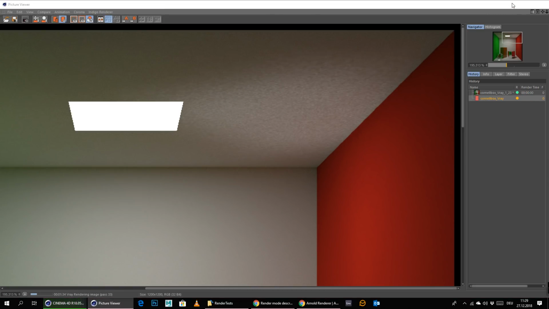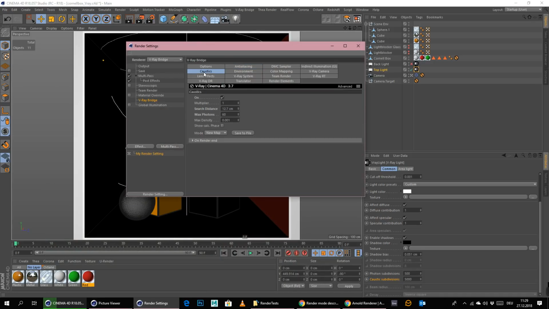And by the way, for the caustics, everything is set to default. So if you go here to caustics, it's just on, multiplier is 1. A multiplier just simply changes how bright the caustics are. If everything is really super bright in your image and your caustics look way too dark, then you can use this multiplier to make them a little bit brighter.